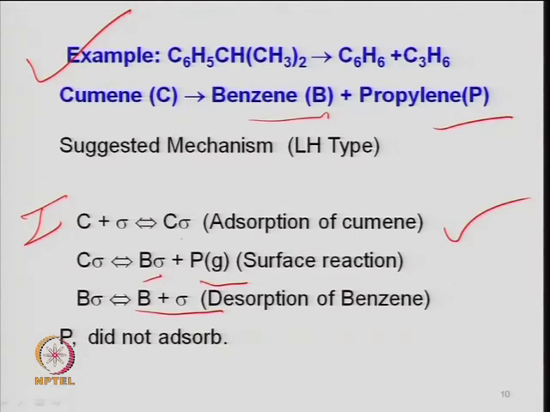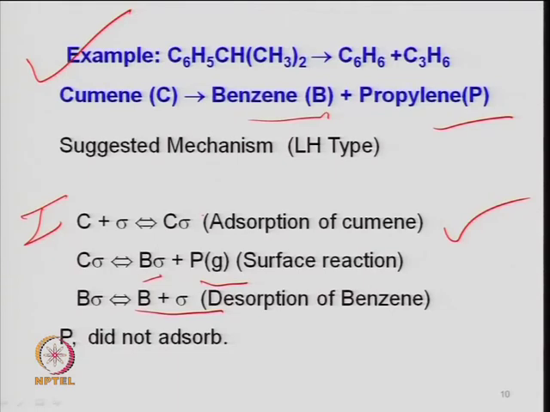The reverse is C sigma transforming back, so the rate is proportional to the concentration of the adsorbed cumene site. So, the net rate of adsorption of cumene is the adsorption rate constant times the partial pressure of cumene times the concentration of vacant sites, minus the desorption rate constant times the concentration of adsorbed cumene.